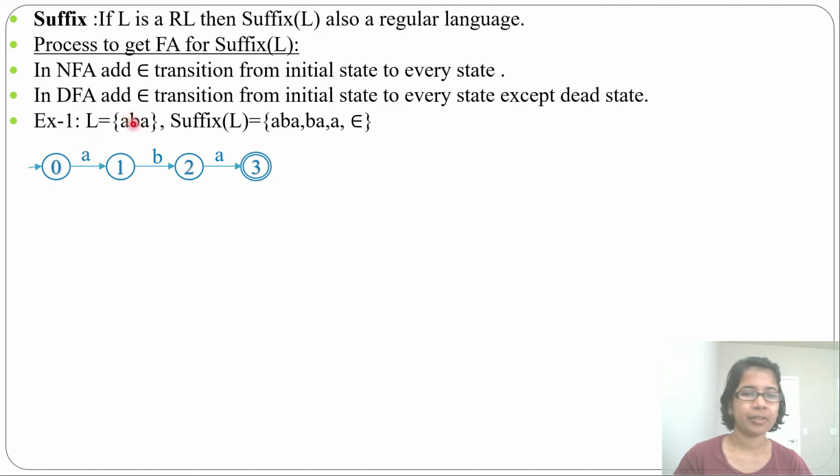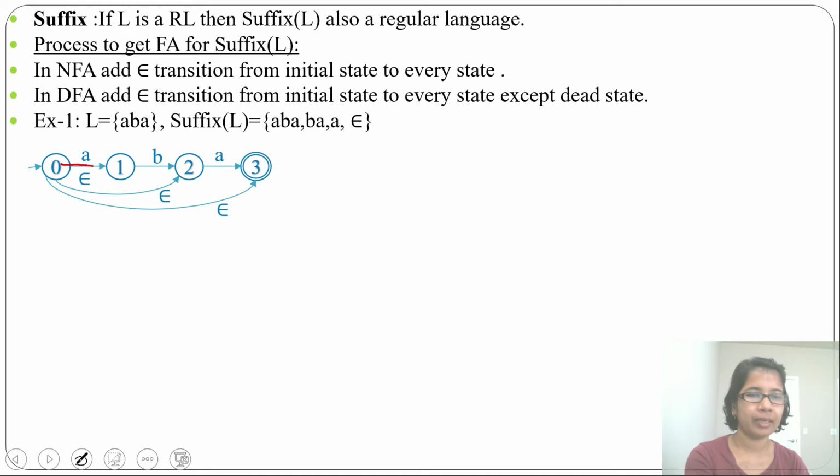Then for finding suffix, what we'll do is just add epsilon transition to every state. From 0 to 1, just an A transition is there, add an epsilon transition. Then from state 0 to state 2, add epsilon transition. Then from state 0 to state 3, add an epsilon transition. Now just check, we can find A, B, A. Then by this epsilon transition, you can find B, A, epsilon, B, A. Then by this epsilon transition, you can find A. Then by this epsilon transition, you can just find epsilon.